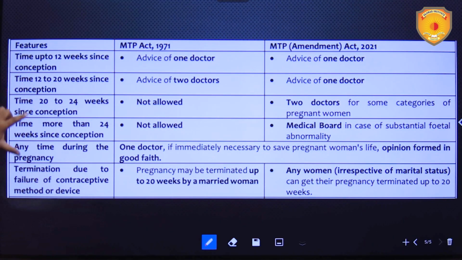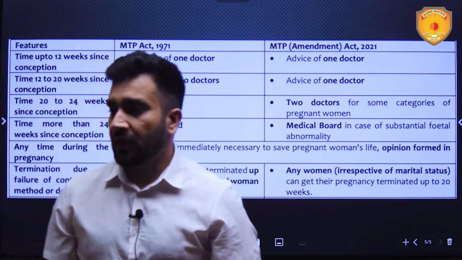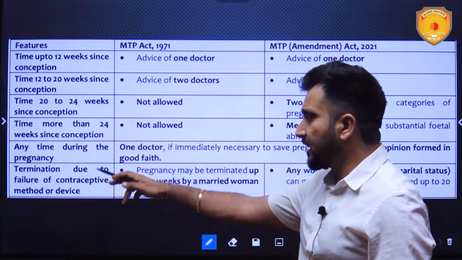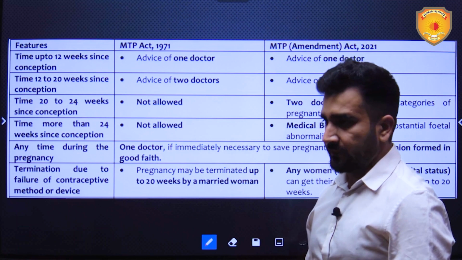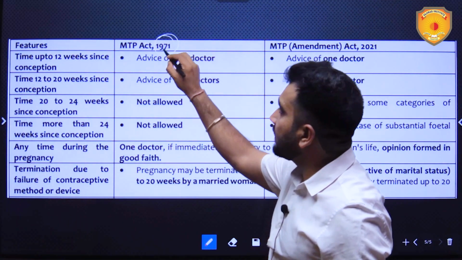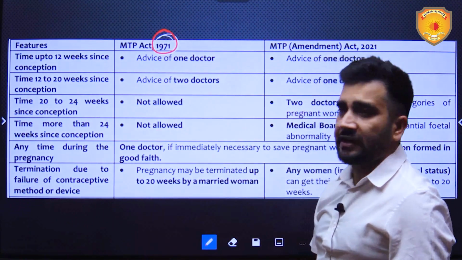Here are the features: time up to 12 weeks since conception, 12 to 20 weeks, 20 to 24 weeks, more than 24 weeks, any time during pregnancy, and termination due to failure of contraceptives. This is the Medical Termination of Pregnancy Act 1971, the initial law passed in 1971.